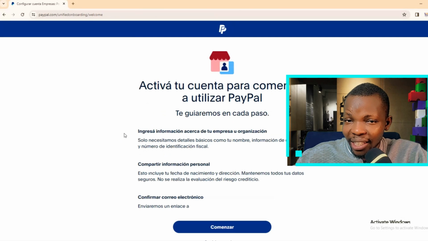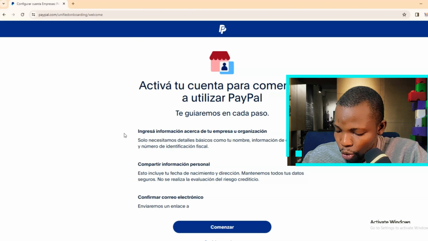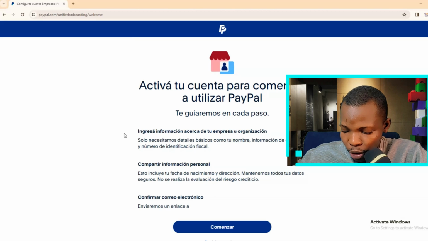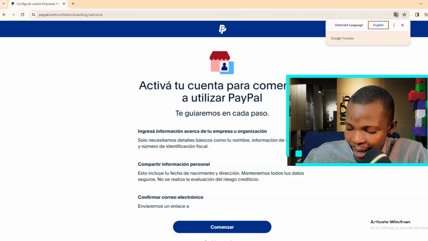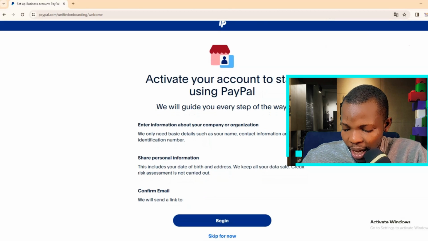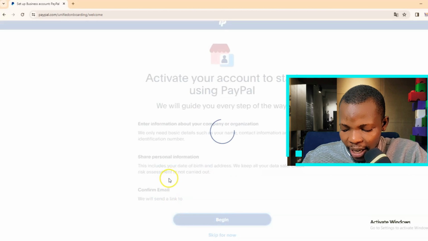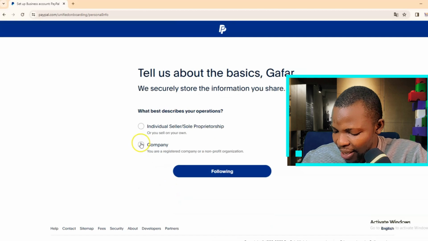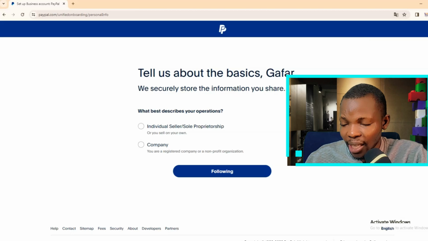So now that your personal details has been verified, the next thing you need to do, right on this next page, you'll be prompted to activate your account so you can start using PayPal. Now, this is where it gets started. This is where the entire creation process gets started. So just go down a little bit and click on begin to get started. Now, they are asking you what best describes your business. You need to select individual, seller, or sole proprietorship.